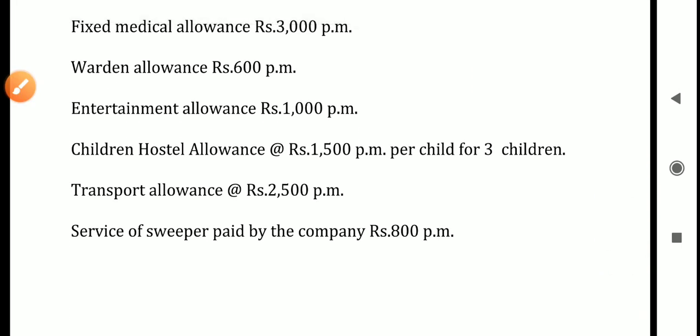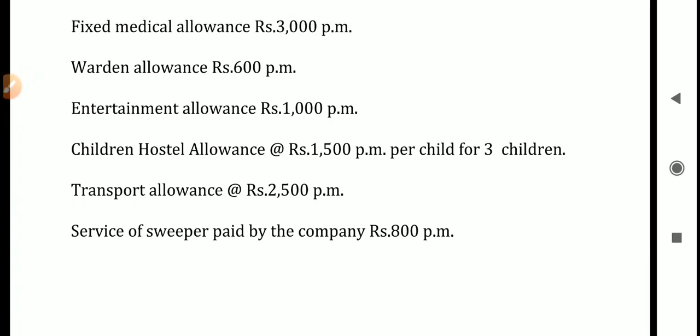Next, children hostel allowances, rupees 1,500 per month is given for 3 children. Hostel allowances of 300 per month for a maximum of 2 children is exempted. Here 1,500 per month for 3 children is given. The calculation will be 1,500 into 3 into 12, and the exemption will be 300 into 2 into 12. 7,200 will be the exempted amount of children hostel allowances.